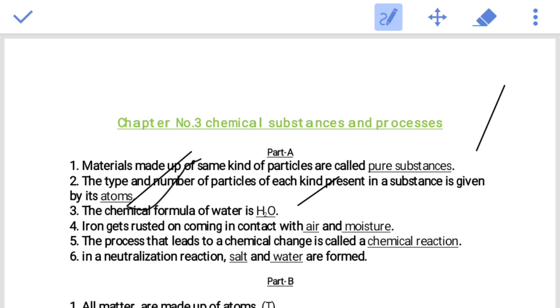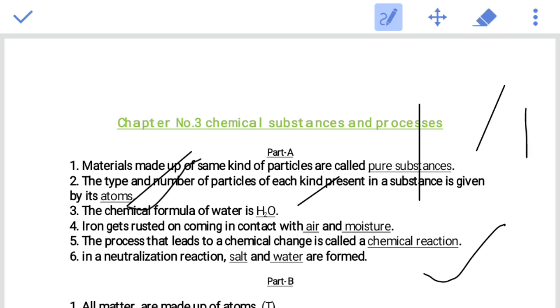Number 5, the process that leads to a chemical change is called a chemical reaction. We know that in a chemical change, a new substance is formed. Whenever a new substance is formed, it is called a chemical change, and the process that leads to chemical change is called a chemical reaction. In a neutralization reaction, whenever an acid and base react with each other, they form salt and water. Okay, let's move to the next part.